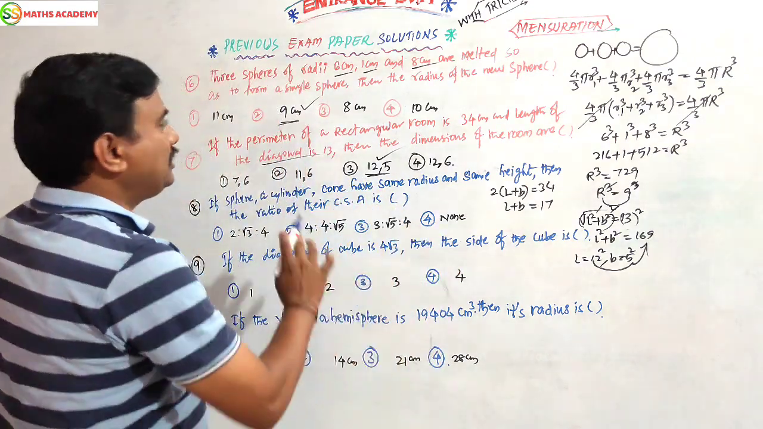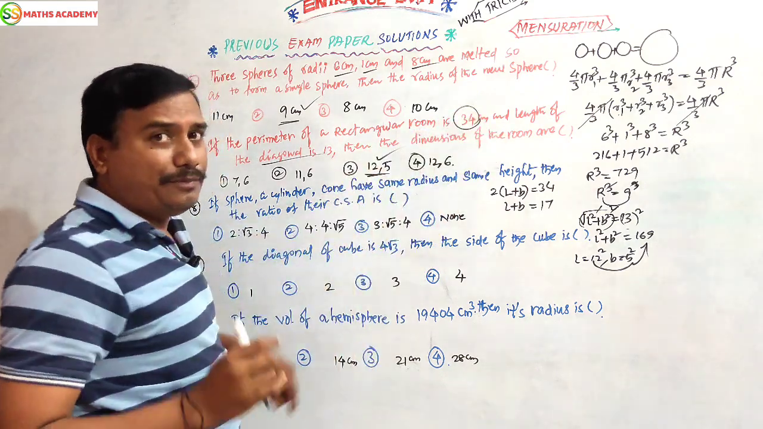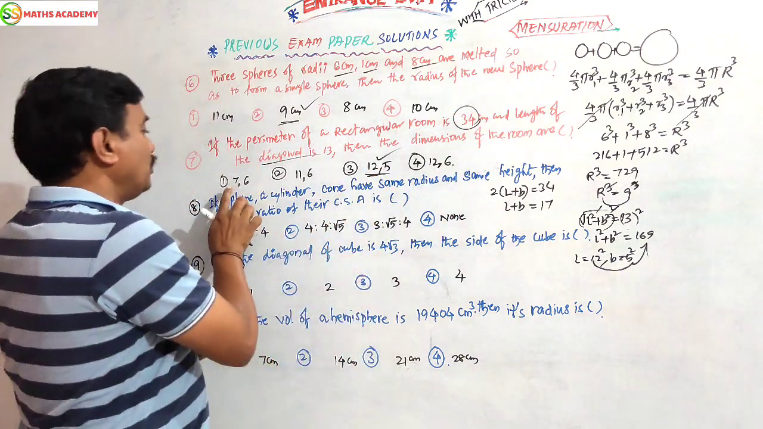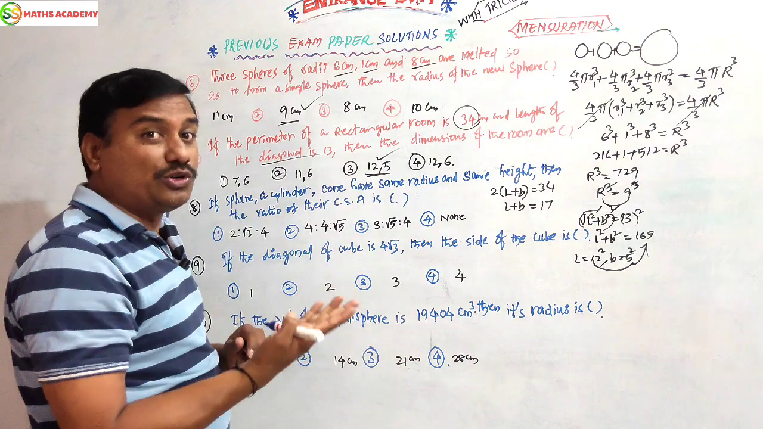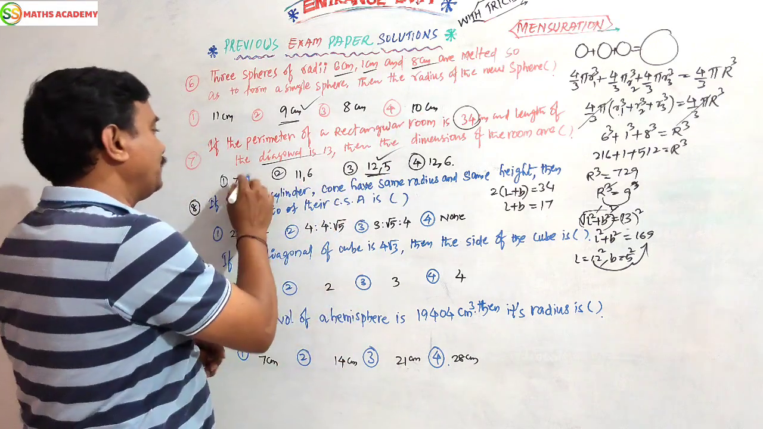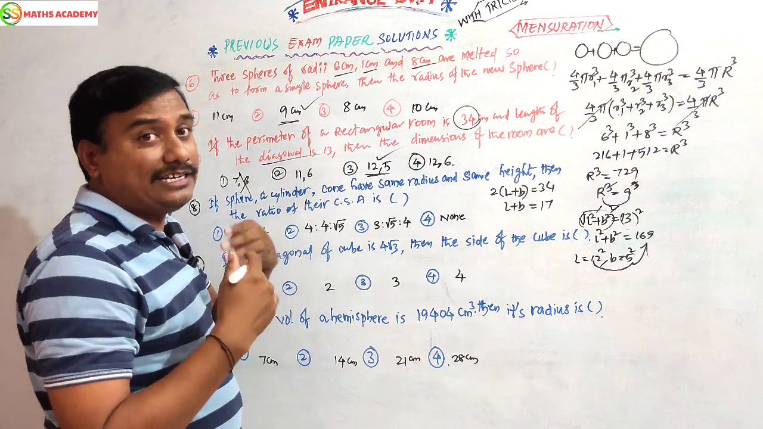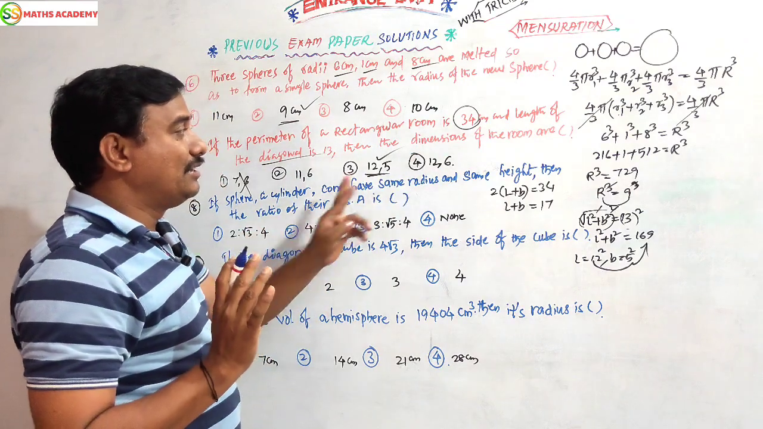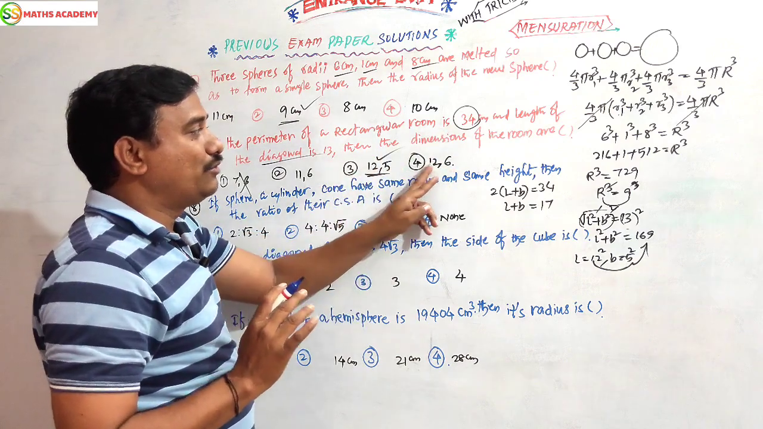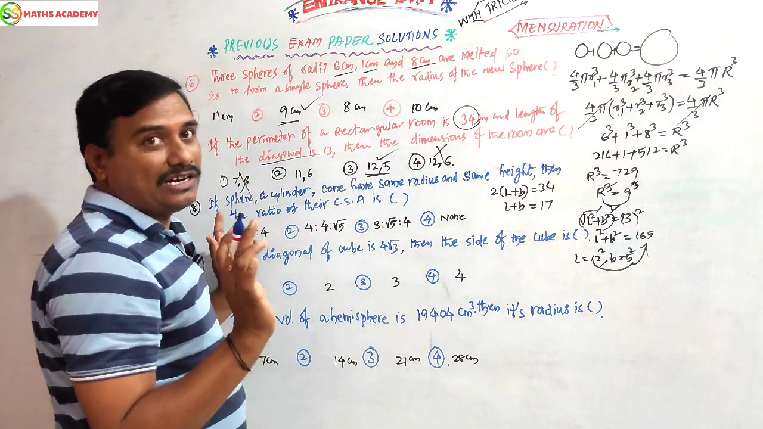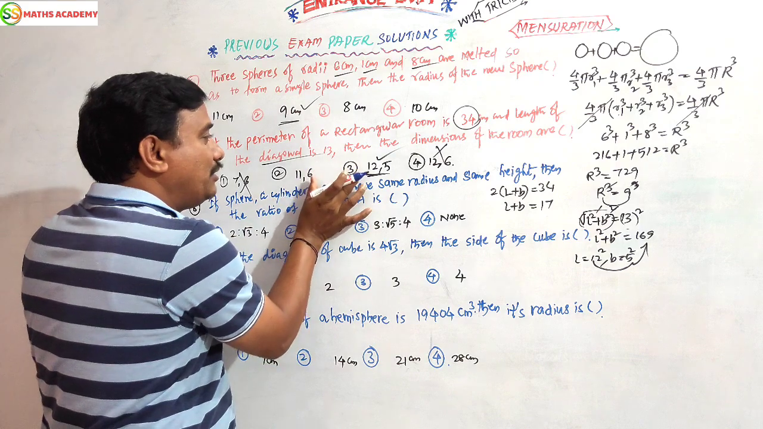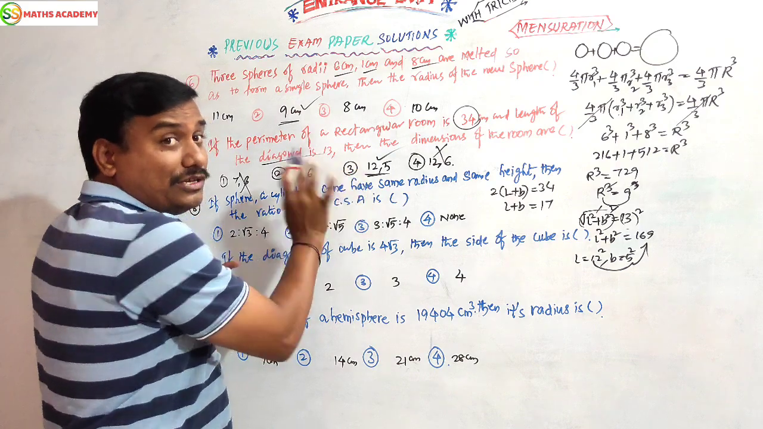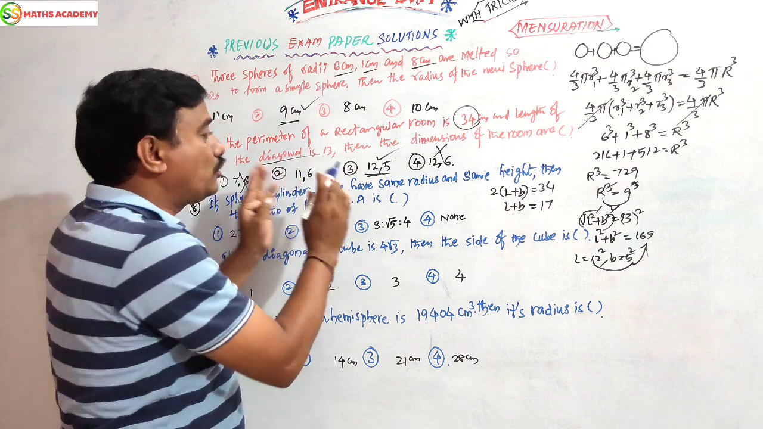Without pen and paper also we can do this answer. How? What is the perimeter number? 34. Perimeter means 2 of L plus B. 7 plus 6 is 13, double is 26. 11 plus 6 is 17, double is 34. 12 plus 5 is 17, double is 34. 12 plus 6 is 18, double is 36. These two are not options. So the answer will be between these two options.